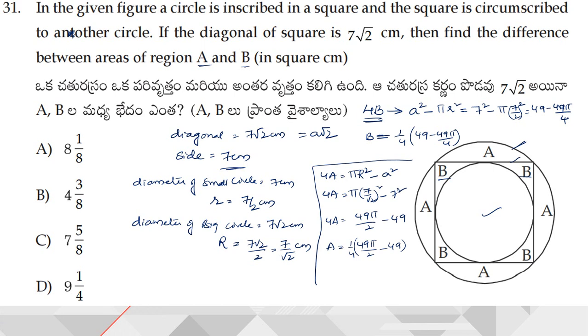Right? Now since I need the a minus b value, simply a minus b is equal to 1 by 4 times, which is common, of the a value 49 pi by 2 minus 49, minus 49 plus 49 pi by 4. On simplifying this whole thing, I am going to get 4 3 by 8, which is nothing but 35 by 8, as the answer, right? 4 3 by 8.